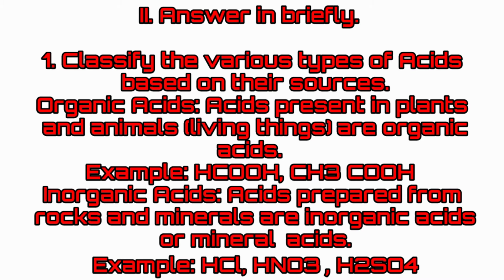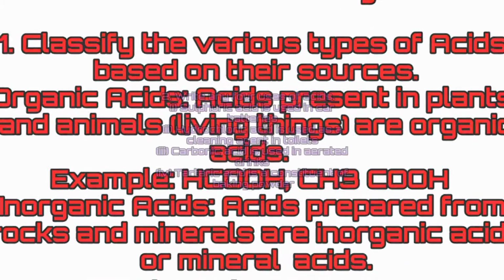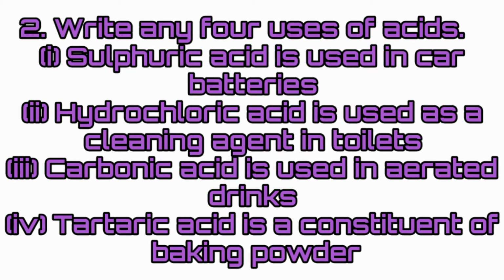Answer briefly. Classify the various types of acids based on their sources. Answer: organic acids. Acids present in plants and animals are organic acids. Example: HCOOH, CH3COOH. Inorganic acids. Acids prepared from rocks and minerals are inorganic acids or mineral acids. Example: HCl, HNO3, H2SO4. Write any four uses of acids.